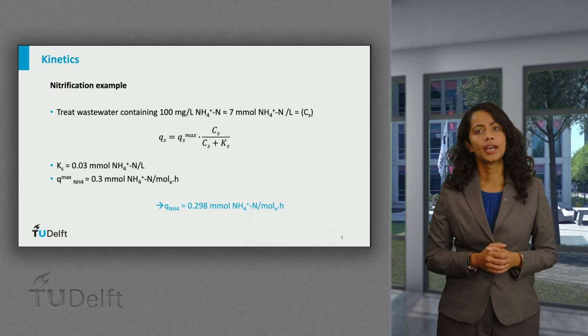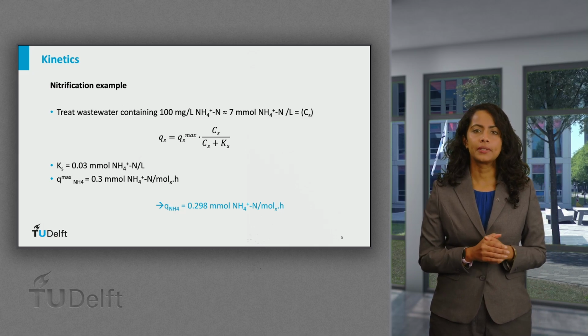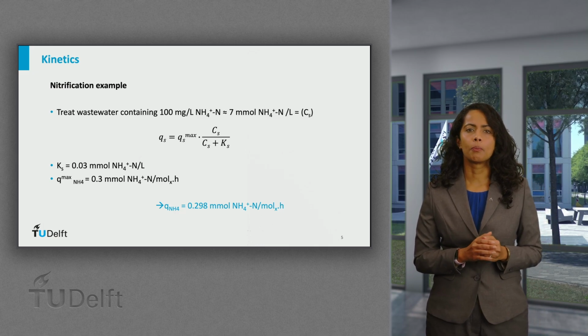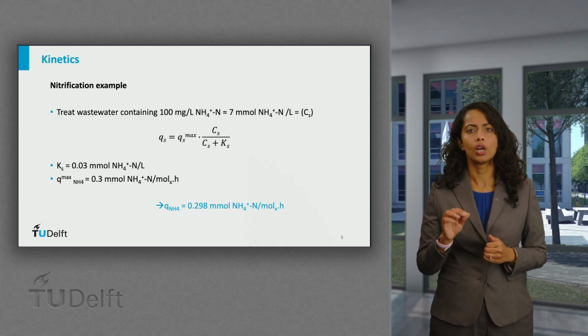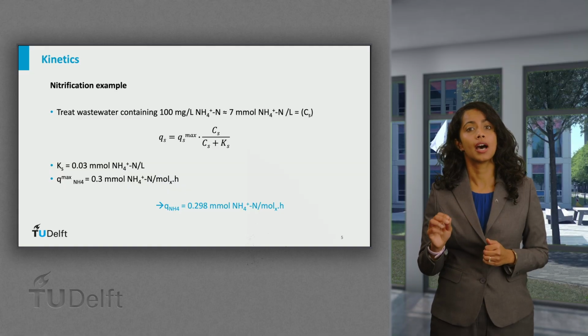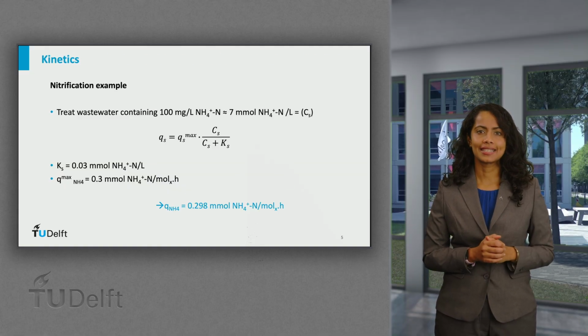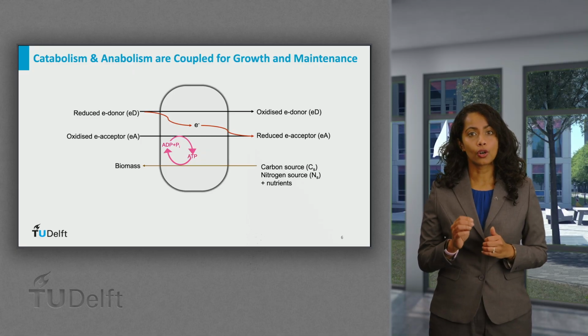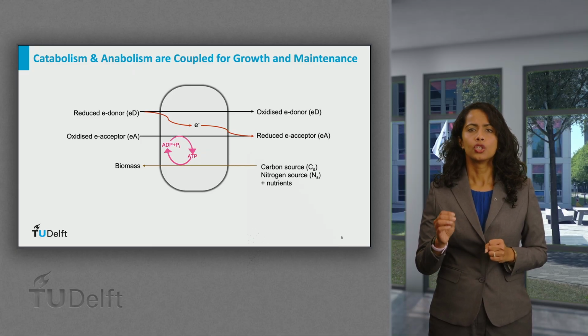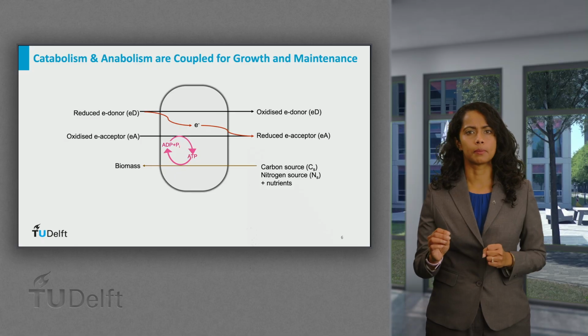Using these values, we find that the uptake rate of ammonia is 0.98 millimoles of ammonia N per mole of biomass produced per hour. In this case, we have defined the growth rate of microorganisms solely based on substrate uptake.